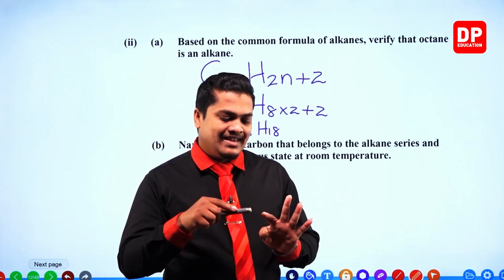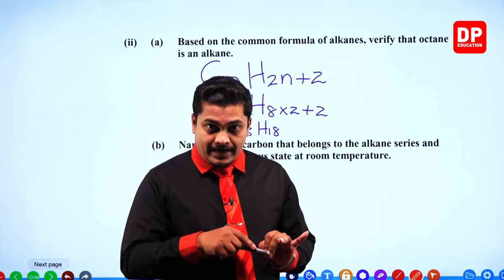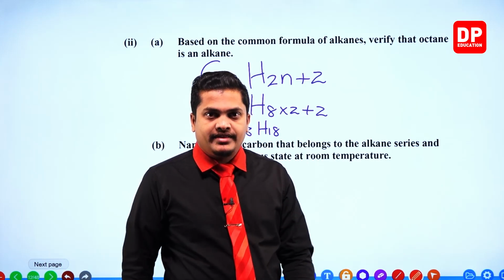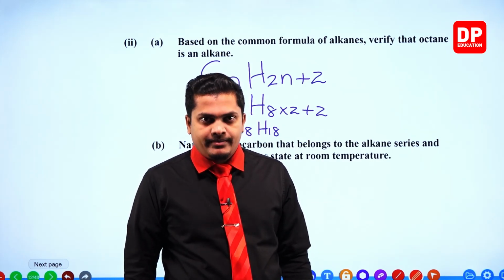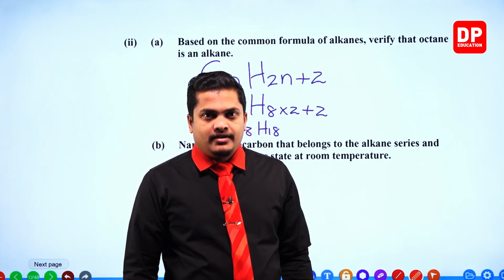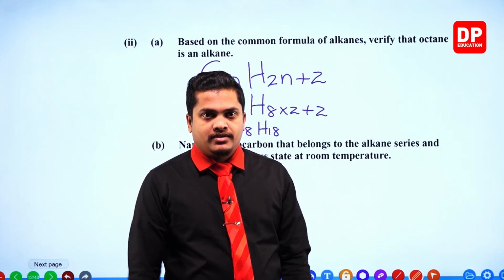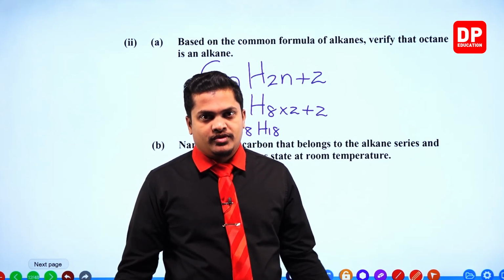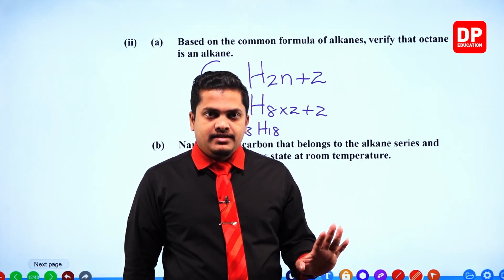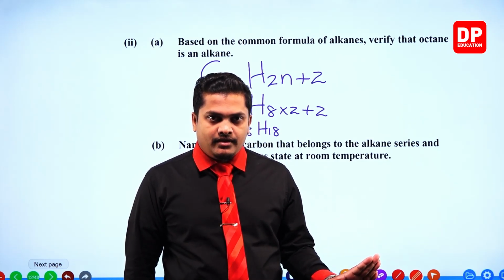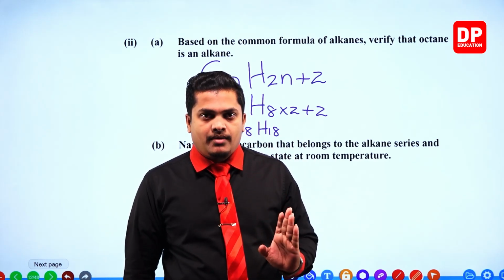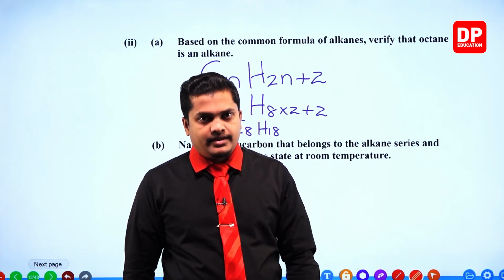Methane, ethane, propane and butane. Propane and butane are the ones included in LP gas, liquid petroleum gas, right? In simple terms, gas cylinders. Propane and butane are mixed in a certain proportion there. So those are gases. So all the 4 alkanes from methane to butane are in the gaseous state.